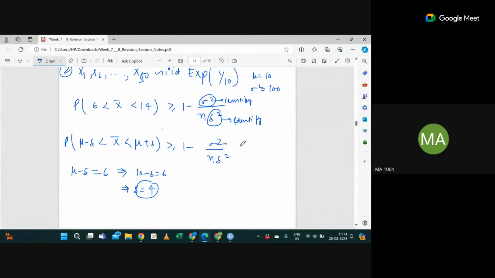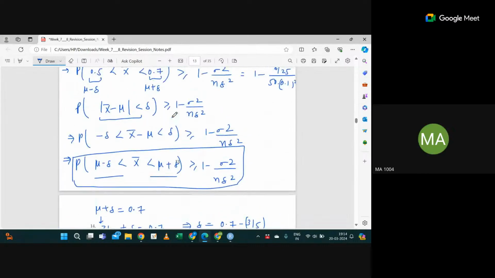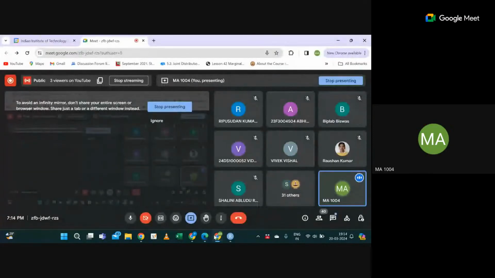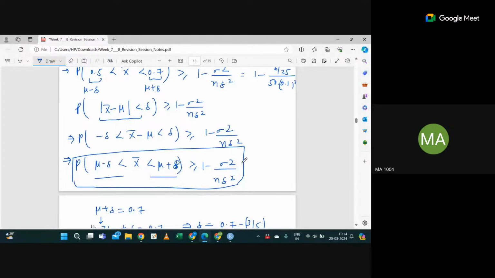Can you please explain this step? So this is the same as, it will be mu minus delta, and this will be mu plus delta, right? So where do you get the mu minus delta less than x bar less than mu plus delta? Did you join the session just now? You just joined the session just now, right? No, sir. Okay, from the starting, then you are not focusing here.